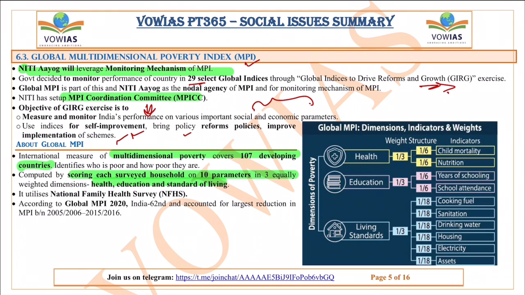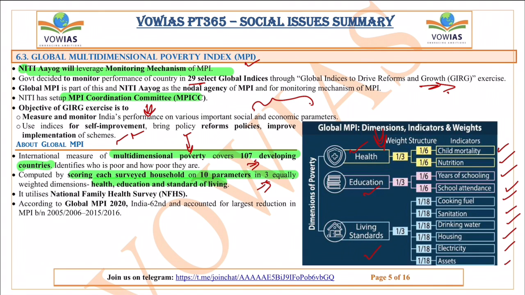And if you see about Global Multidimensional Poverty Index, this international measure of multidimensional poverty covers 107 developing countries, and they are computed by scoring each surveyed household on 10 parameters in 3 equally weighted dimensions of health, education, and living standards. So health has child mortality and nutrition, education has years of schooling and school attendance, and living standards has cooking fuel, sanitation, drinking water, housing, electricity, and assets. So majorly we have 3 dimensions, and we have other indicators as well. Okay, so these are the ones, right?